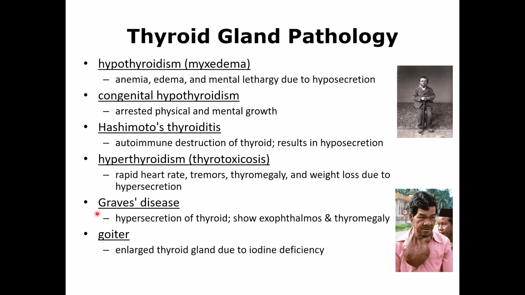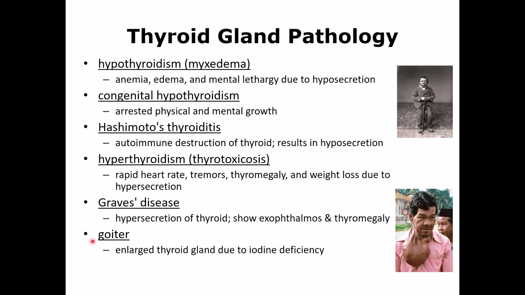One type of hyperthyroidism is called Graves' disease, and this person will have exophthalmos, which is the protruding of the eye, and thyromegaly, which is an increase in the size of their thyroid gland. These patients may also have tremor, which is rapid involuntary movement of the hands.